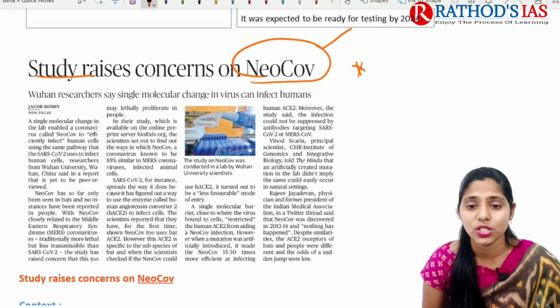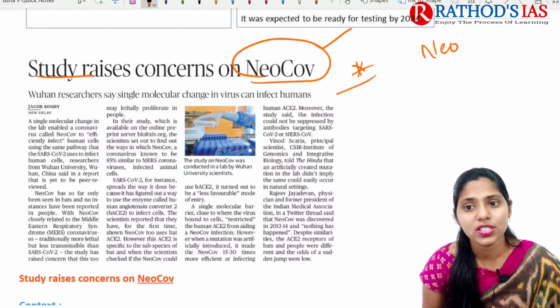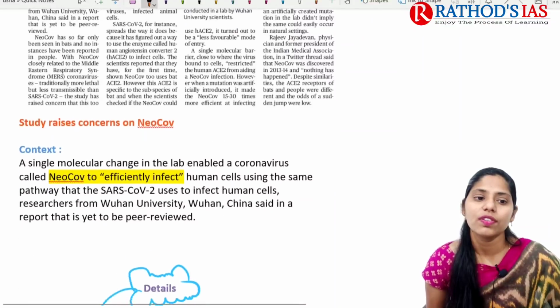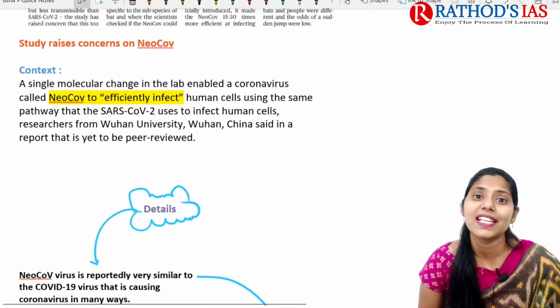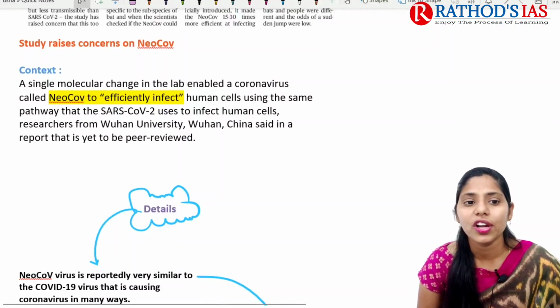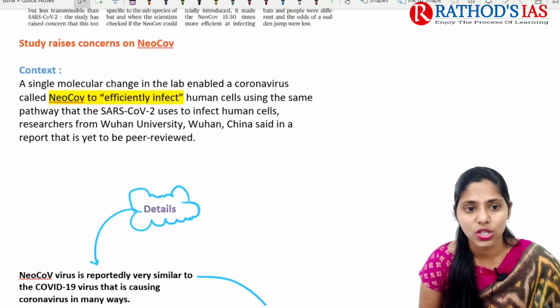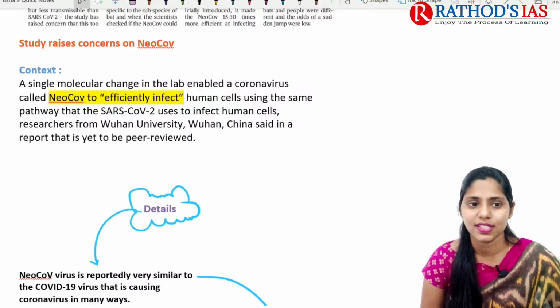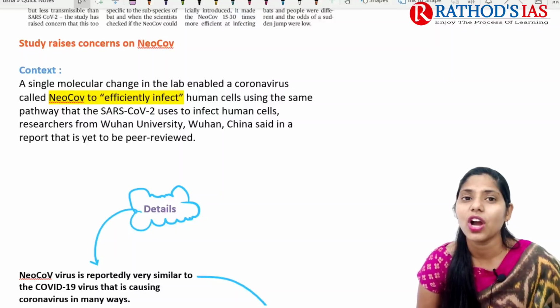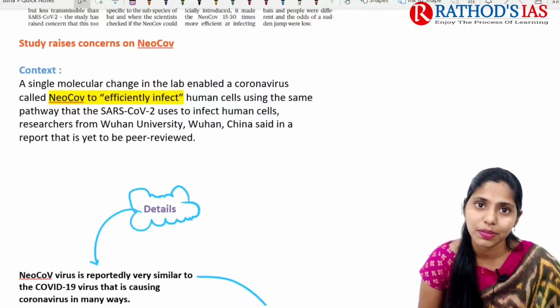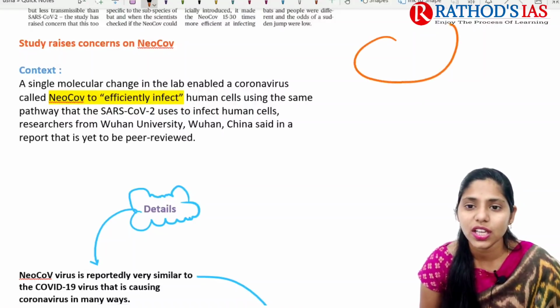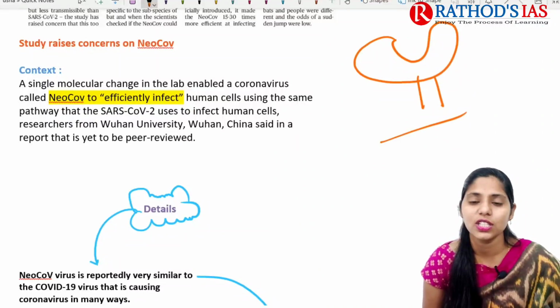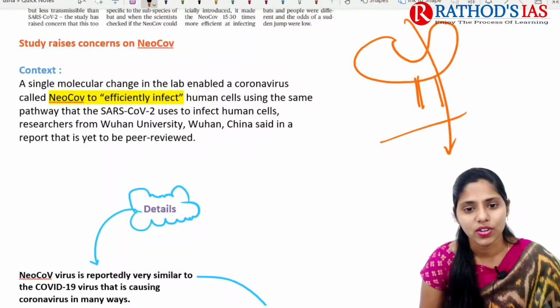Okay, we need to focus on this NeoCoV. This will be important from your science and technology point of view. If we are talking about the context, it mainly says that a single molecular change led to this NeoCoV. This NeoCoV also has the capability to affect human cells, and it uses the same pathway as SARS coronavirus 2, that is, the ACE2 receptors, to enter into our cells.